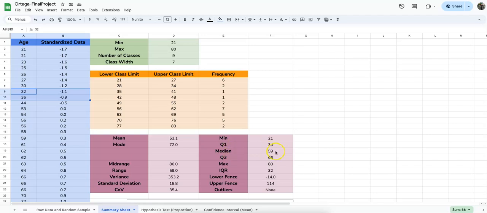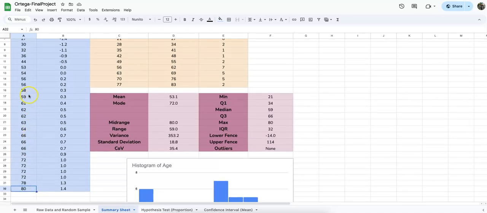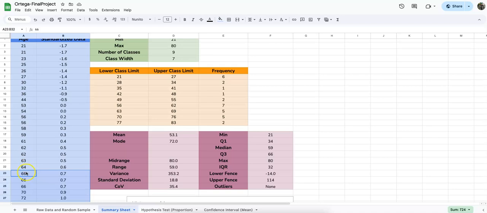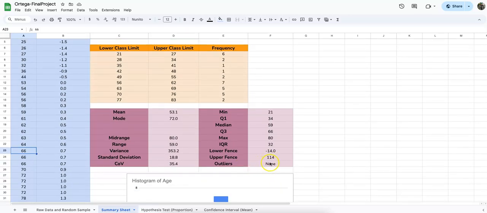Median is 59. Median is a biased measure of center since I chose 31, 59 is right in the middle. Q3, our 75th percentile, is 66. So this is our top 25%, and this is the lower 75. Max 80, interquartile range is 32, lower fence is negative 14, and upper is 114. I had no outliers.